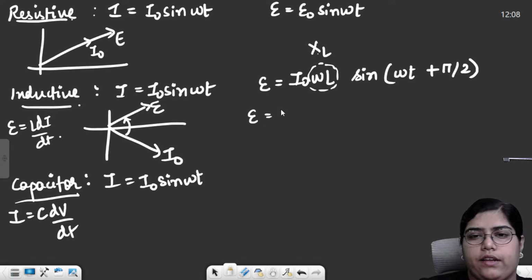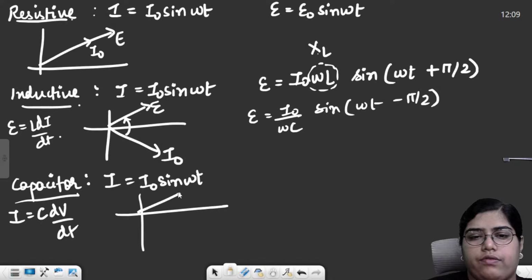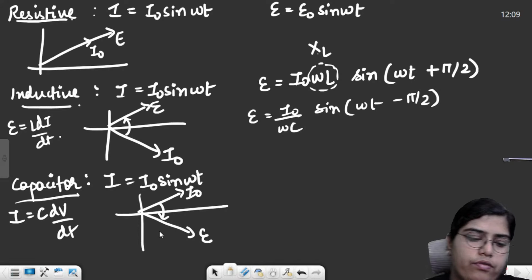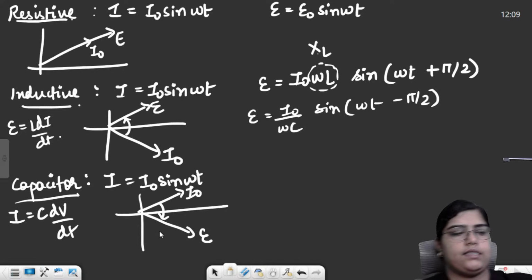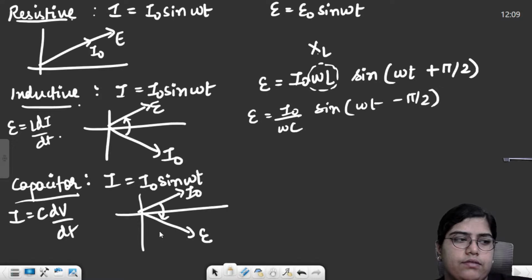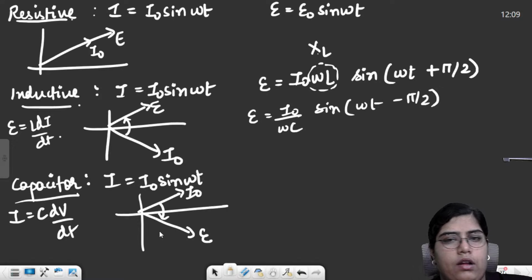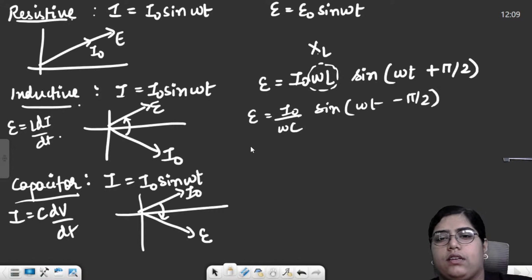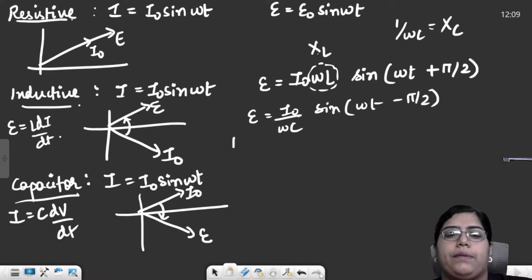For capacitor, I am writing over here I naught upon omega C sine omega t minus pi by 2. If current is here, then EMF is behind the current by an angle of 90 degrees for a purely capacitive circuit. XL and XC, this thing, 1 over omega C, is basically capacitive reactance.